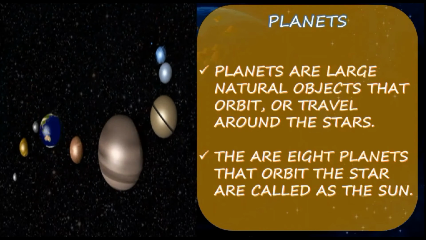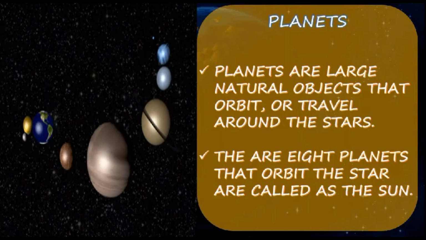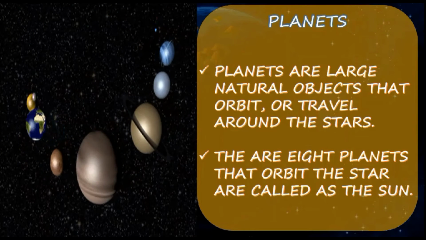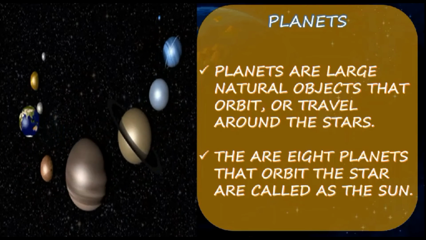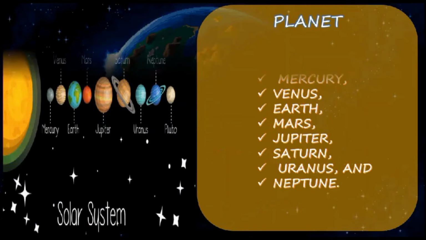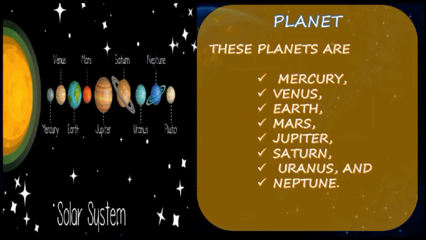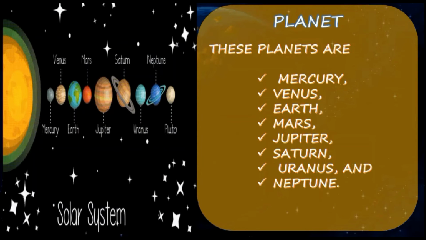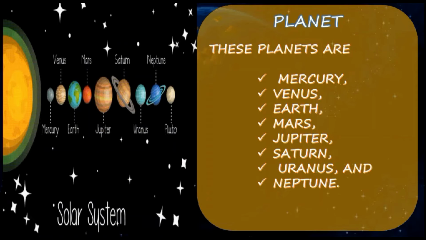Next, planets. Planets are large natural objects that orbit or travel around stars. There are 8 planets that orbit the star called the Sun. Here we are going to see the planets' names: Mercury, Venus, Earth, Mars, Jupiter, Saturn, Uranus and Neptune.